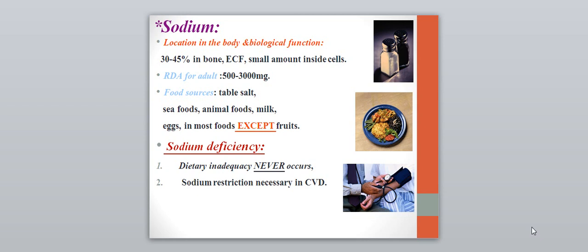Except fruits, this is important. Sodium deficiency from dietary inadequacy never occurs. And we have to decrease the intake of sodium, especially in patients with cardiovascular diseases.